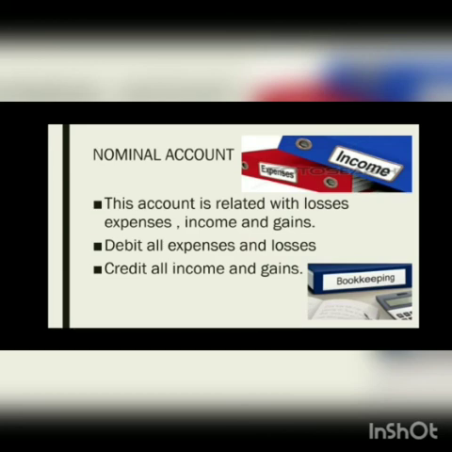In the personal account, what does it say? Personal account says debit the receiver, credit the giver. Real account says debit what comes in, credit what goes out. Nominal account says debit all expenses and losses, credit all incomes and gains. If you have learned the three golden rules properly, you don't need to fear in your exam.